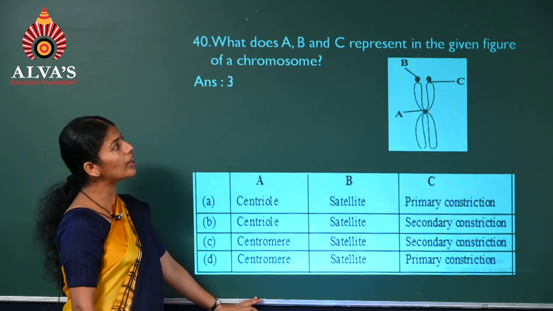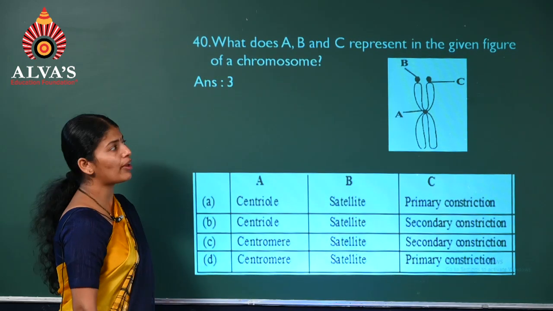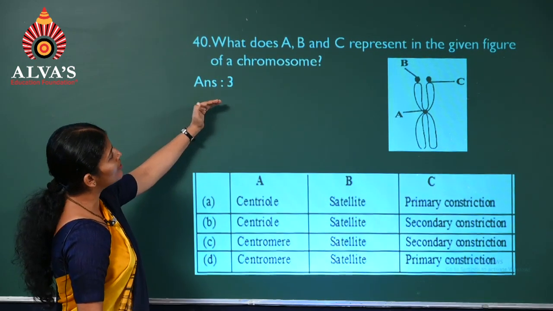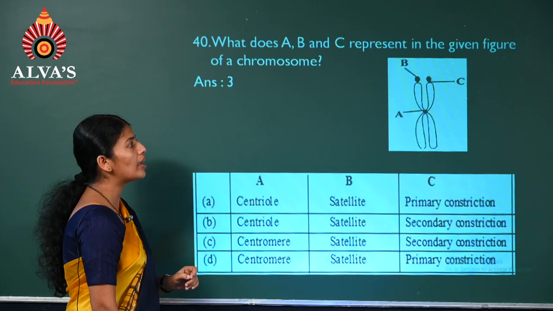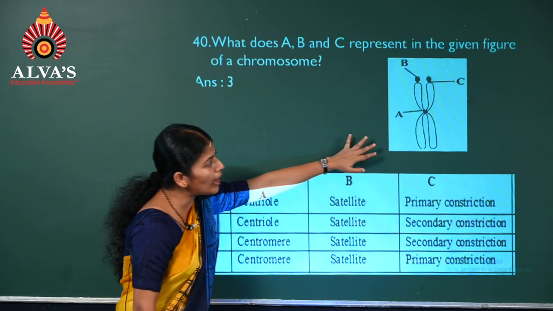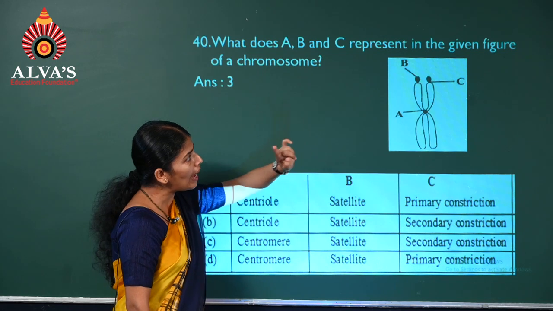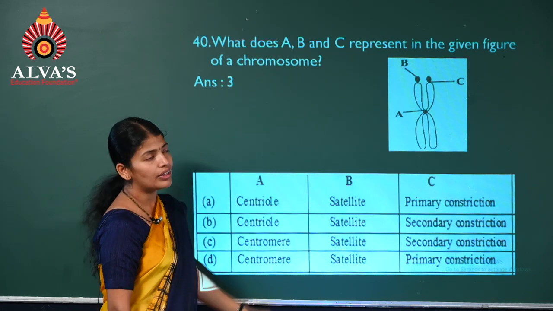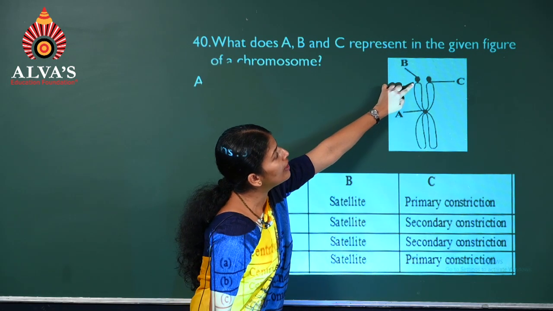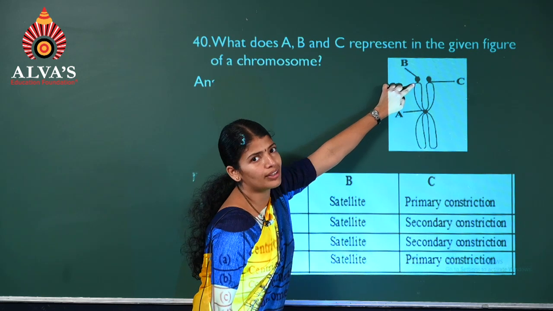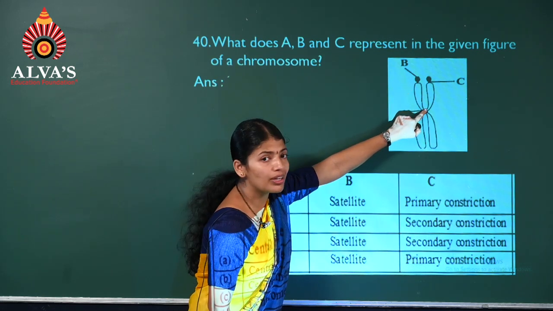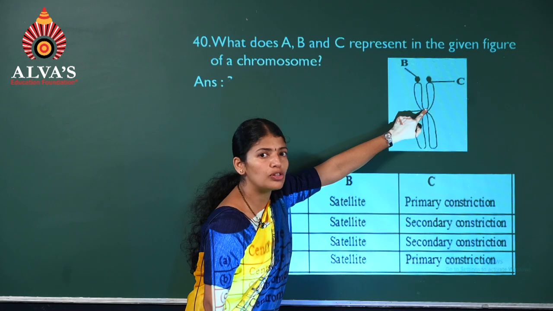Question number 40. It's again diagram based. We'll have to select which is correct for A, B, C. See, here is a diagram of a chromosome having an extra structure. Which is this one? See here, this is called the secondary constriction. This is the primary constriction, another name, centromere.